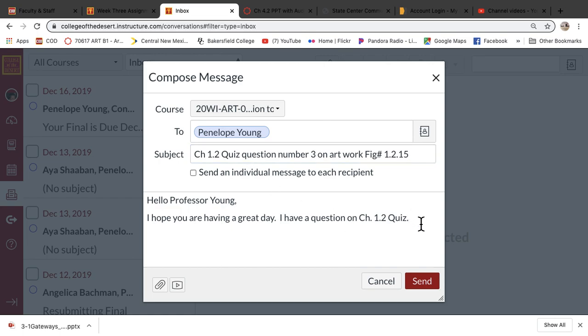So then you say the question for figure number 1.2.15, that refers to the image in the book. The question on that is not lining up. I can't find the right answer. Thank you. Thanks. And then your name.